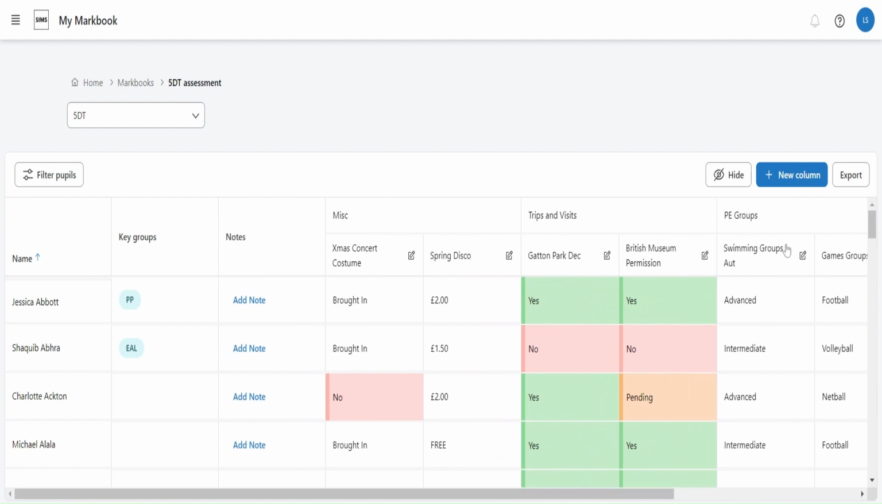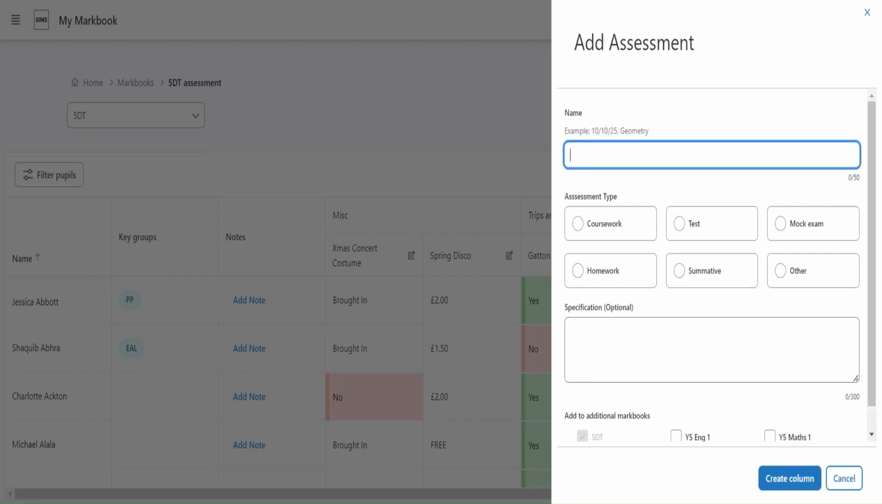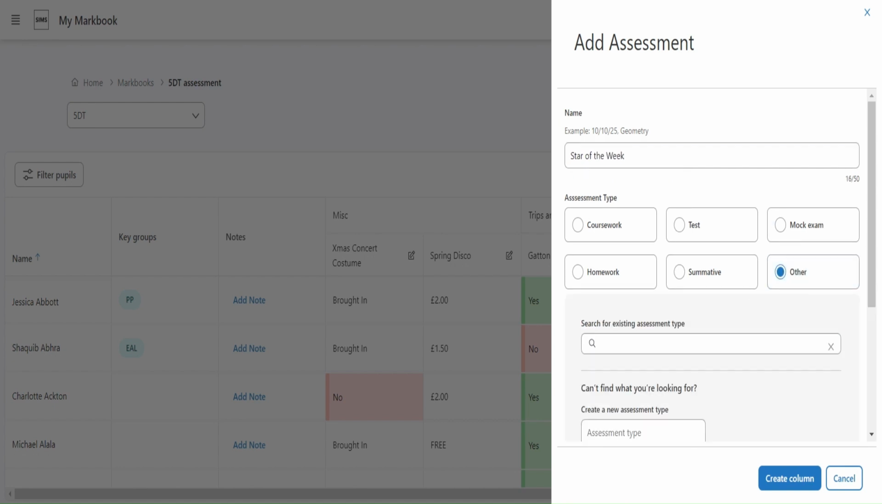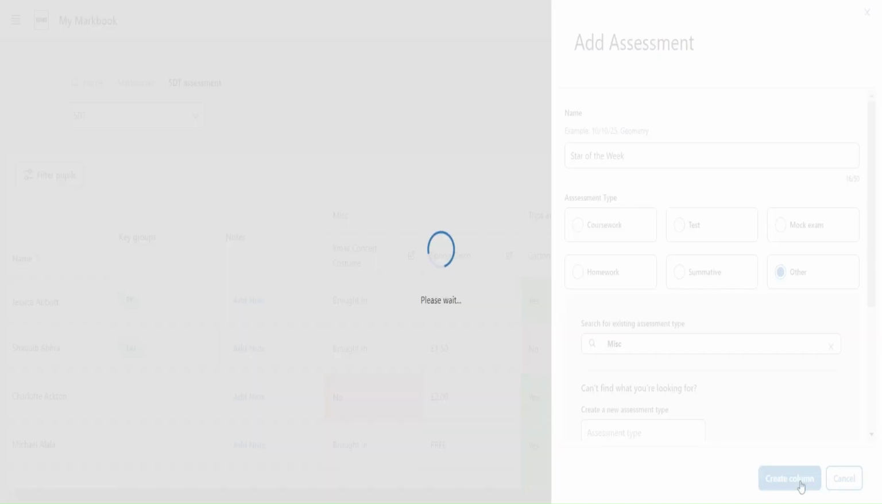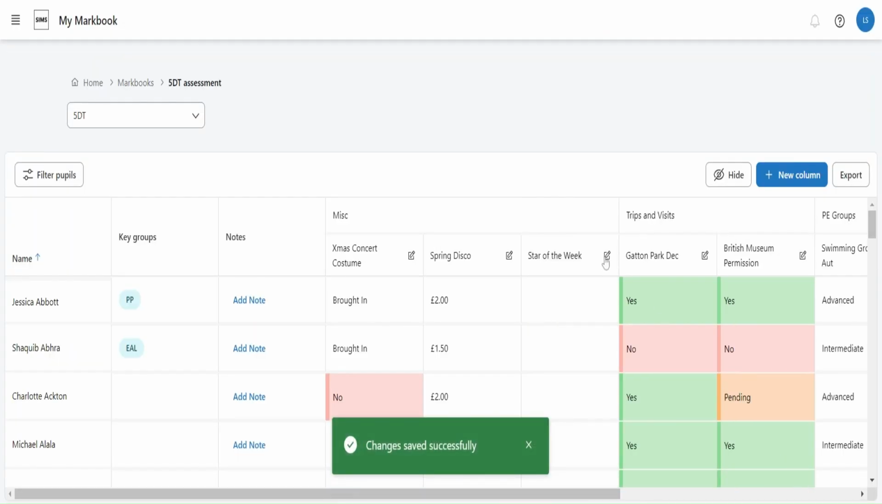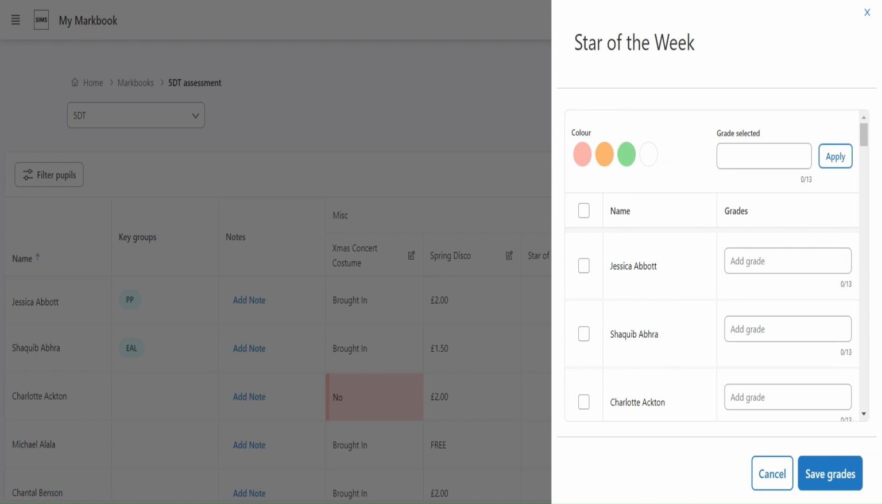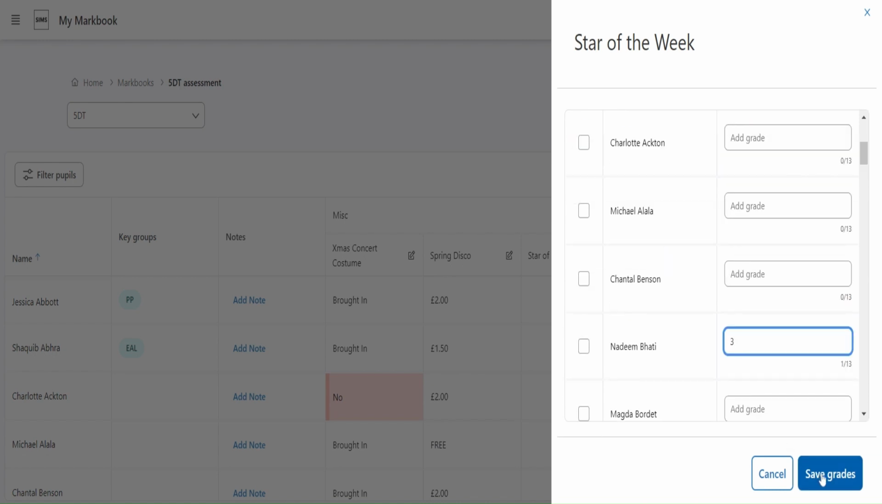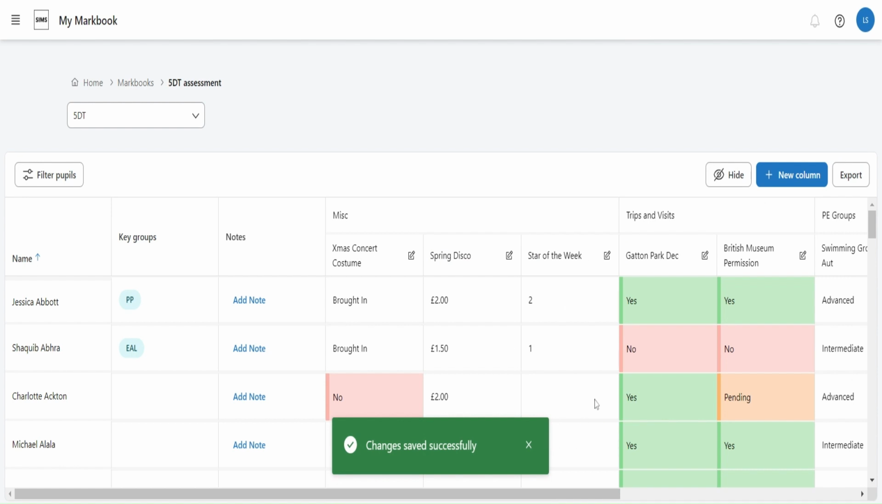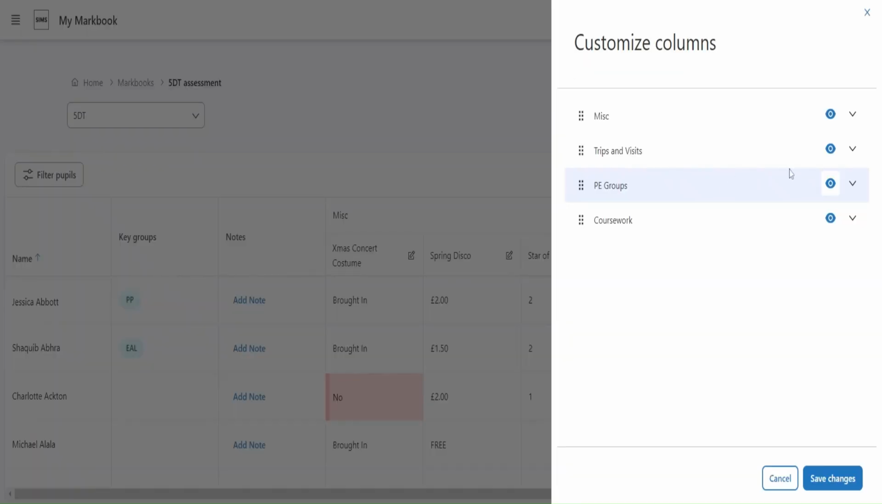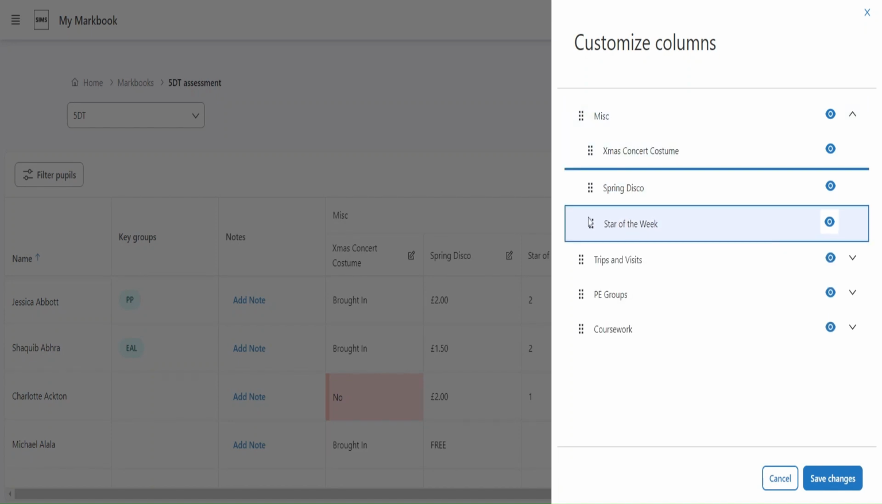It could be that the teacher would like to keep a record of how many times a pupil has been Star of the Week. Let's add a column for this and add some historical data. Moving, hiding and showing columns is really easy, and make sure you are focusing on what's important to you right now.